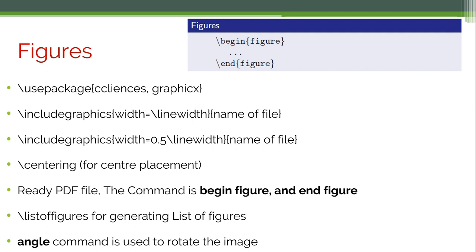In this case your image will be large, and if you want to reduce the size to half of the paragraph, the command will be width equal to 0.5\linewidth, and here you can write the name of the file. \centering is for the center placement of your figure, and you have a PDF-ready file. The commands \begin{figure} and \end{figure} are very important. Using the command \listoffigures, you can generate the list of figures, and the angle option can be used to rotate the images.